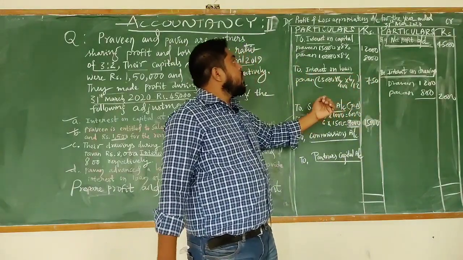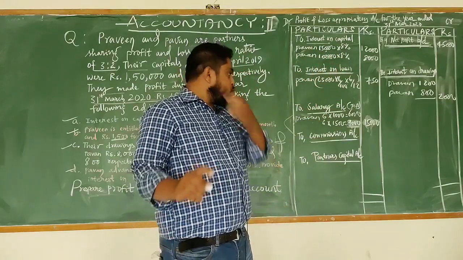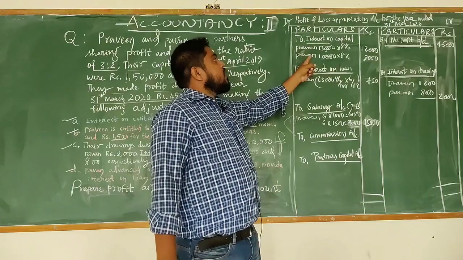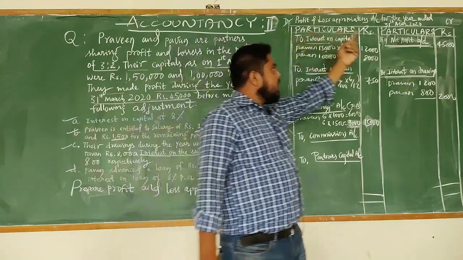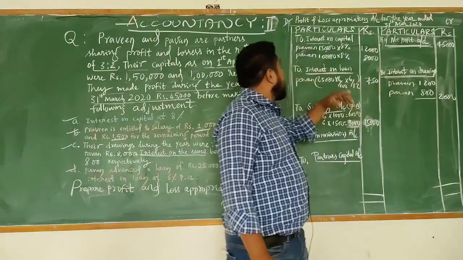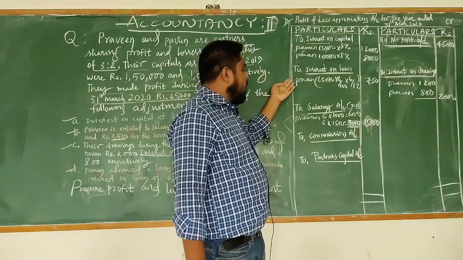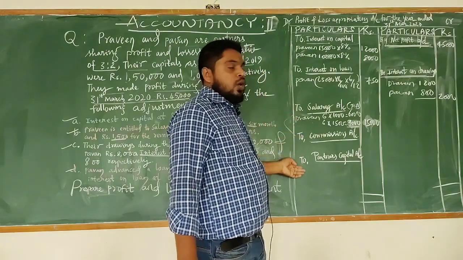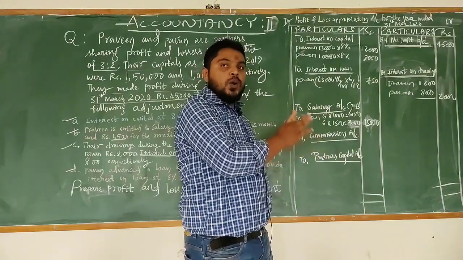So before starting this profit or loss appropriation account, from the students' point of view, first we have to remember the format. So what format? Credit side: net profit brought down and interest on drawings. Debit side: interest on capital, interest on loan, salary and commission. Only these entries we have to record.